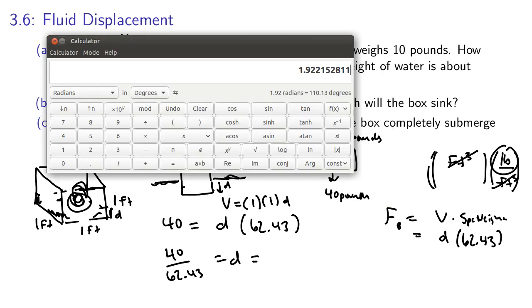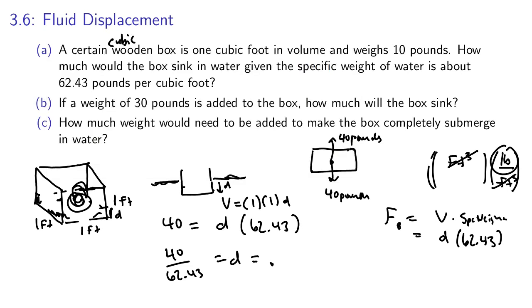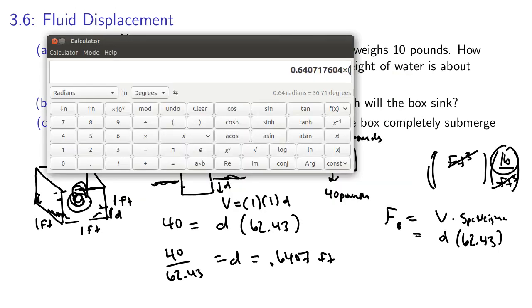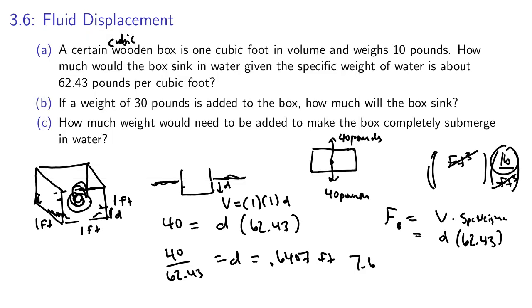Get the calculator back. 40 divided by 62.43 is 0.6407 feet. And again, I don't know about you, but that doesn't mean a lot to me. So if I multiply that by 12 to get inches, 7.689 inches deep. So more than halfway.